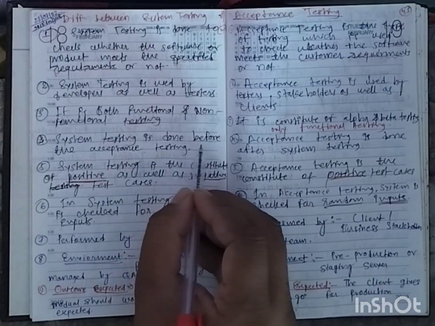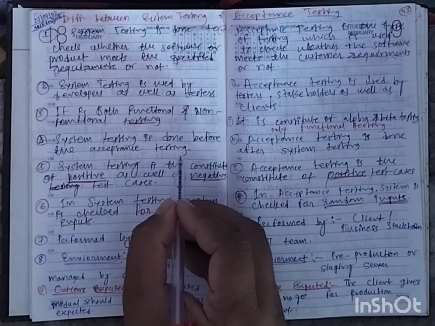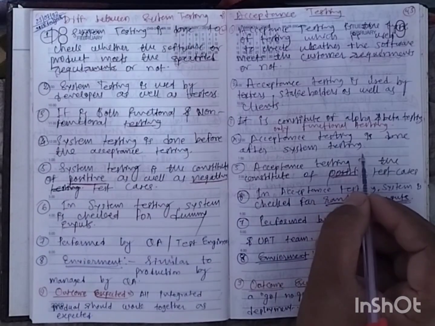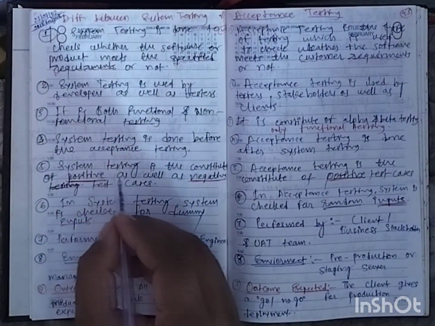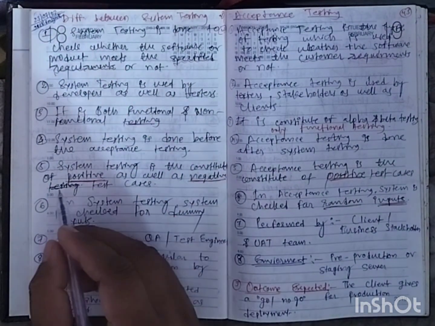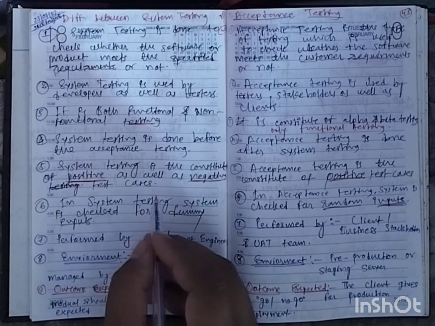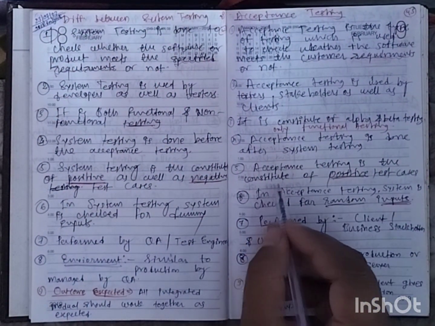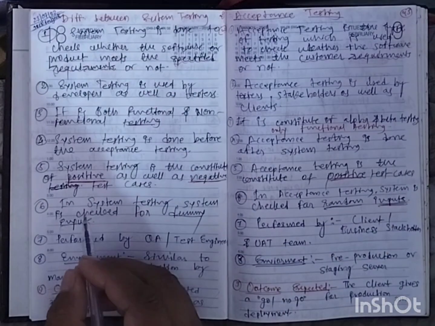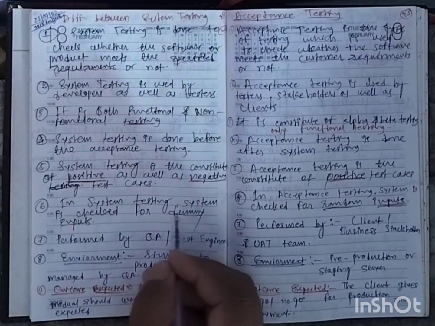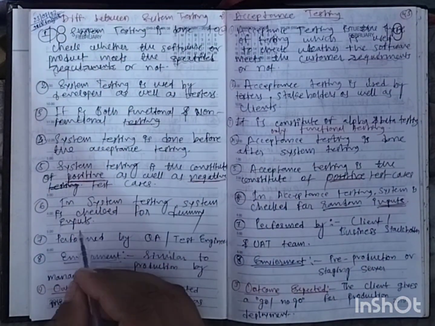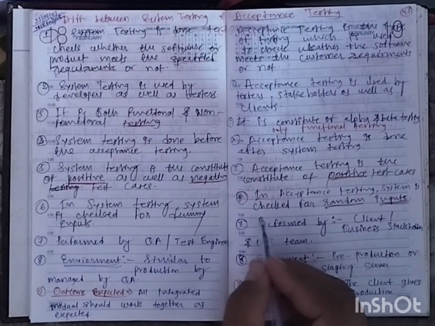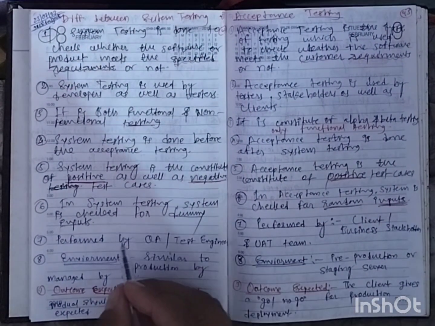System testing is done before the acceptance testing. Acceptance testing is done after system testing. System testing consists of positive as well as negative test cases. Acceptance testing consists of positive test cases. In system testing, the system is checked for dummy inputs. In acceptance testing, the system is checked for random inputs.